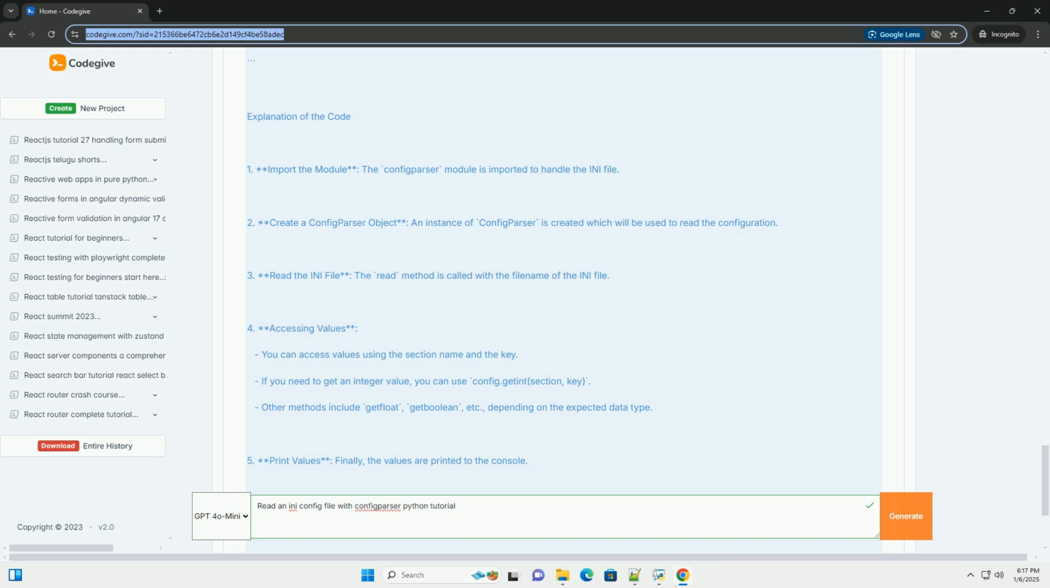Conclusion: using configparser is a straightforward way to manage configuration settings in a Python application. It allows you to separate configuration from code, making your application more maintainable and flexible. Feel free to expand your INI file with more sections and keys as needed, and modify the code to read additional settings.